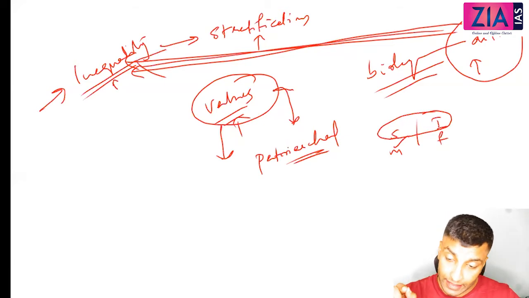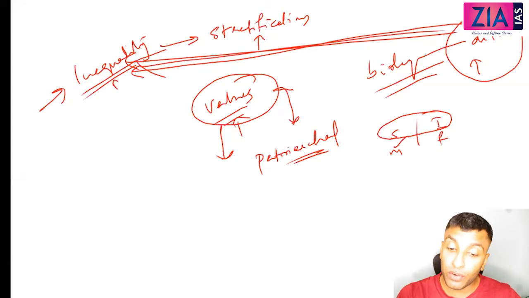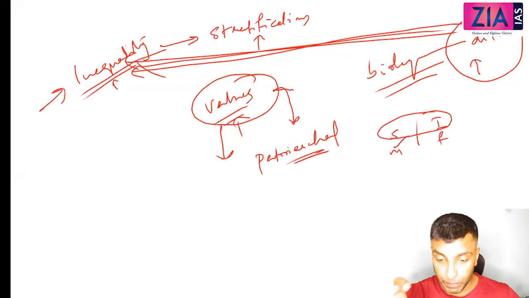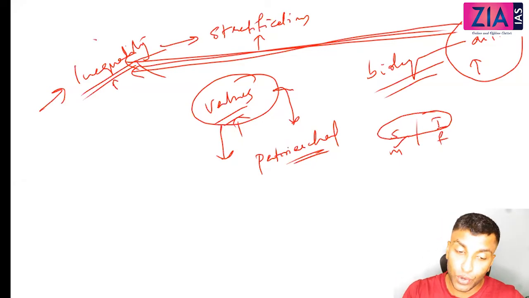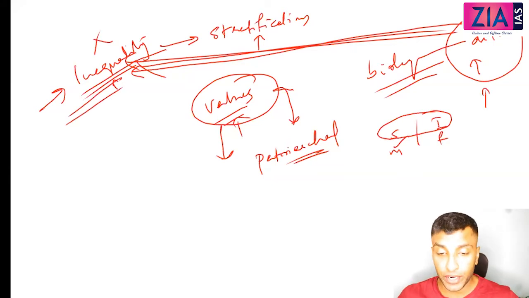So I can say that differences can be natural or social. I have given you two examples, but inequality is always social. It is socially created. Why is it socially created? Because these differences will become inequality when values are attached. If no values are attached, there is no inequality. It will remain just a difference. There is no question of superiority or inferiority, no question of preferability or rejection.